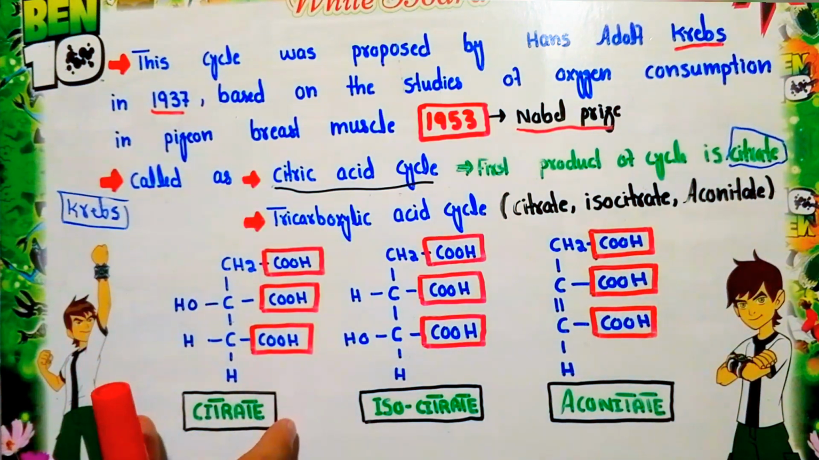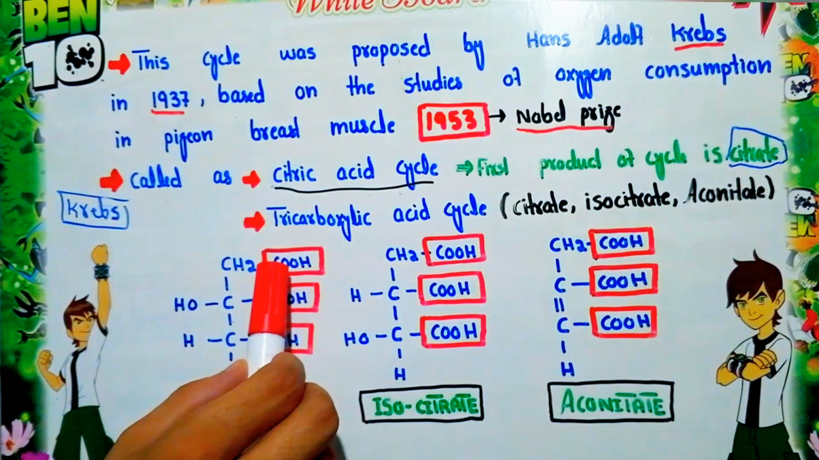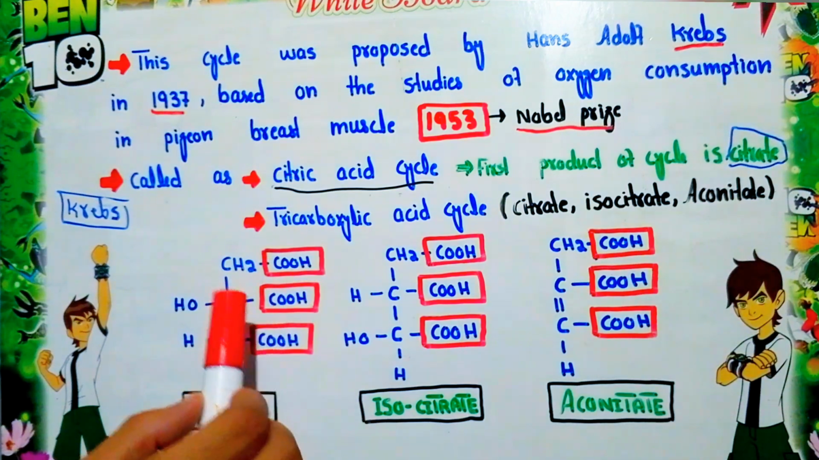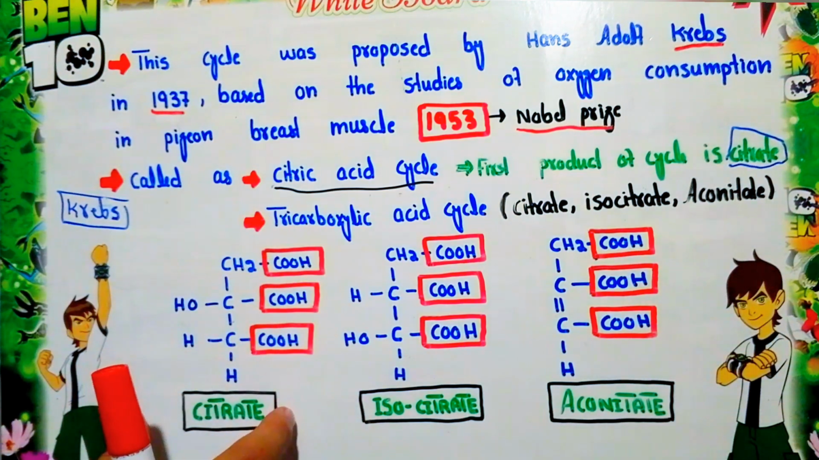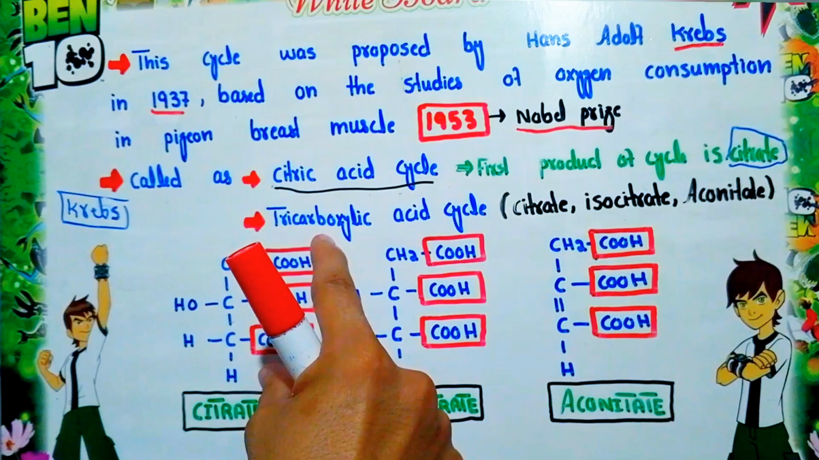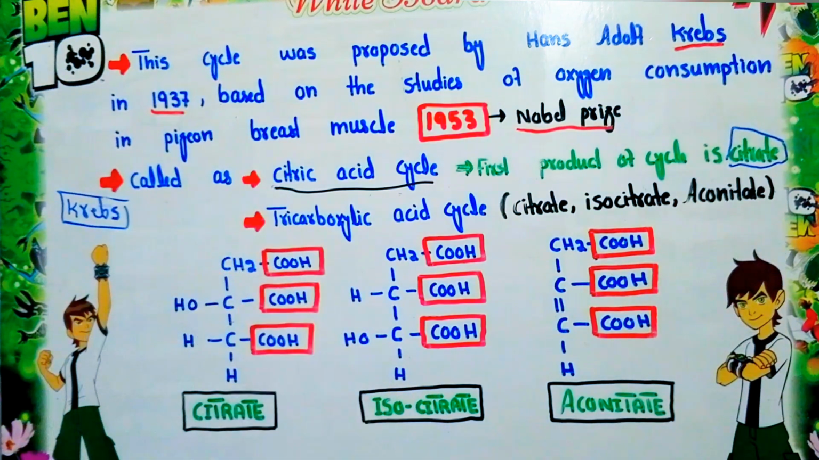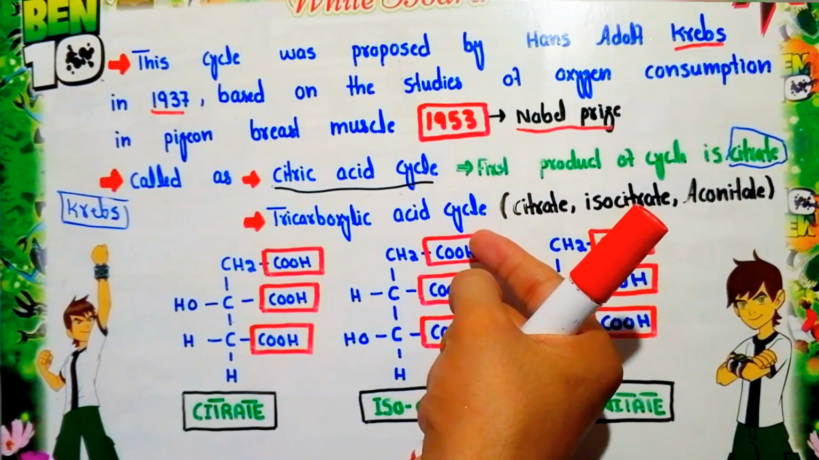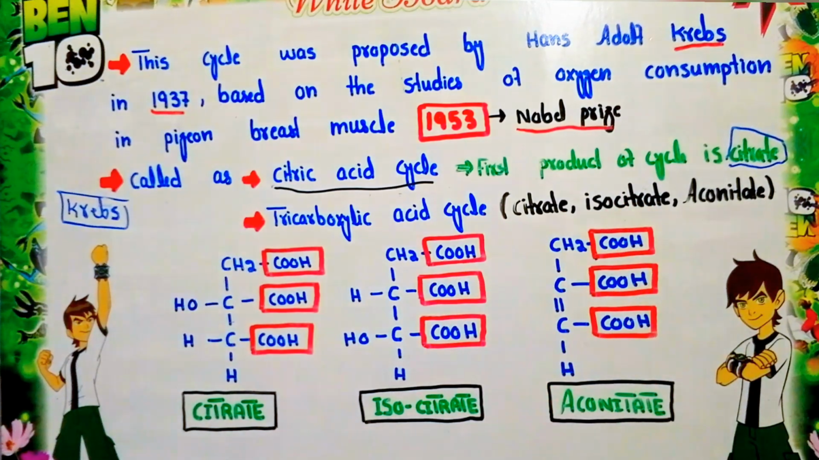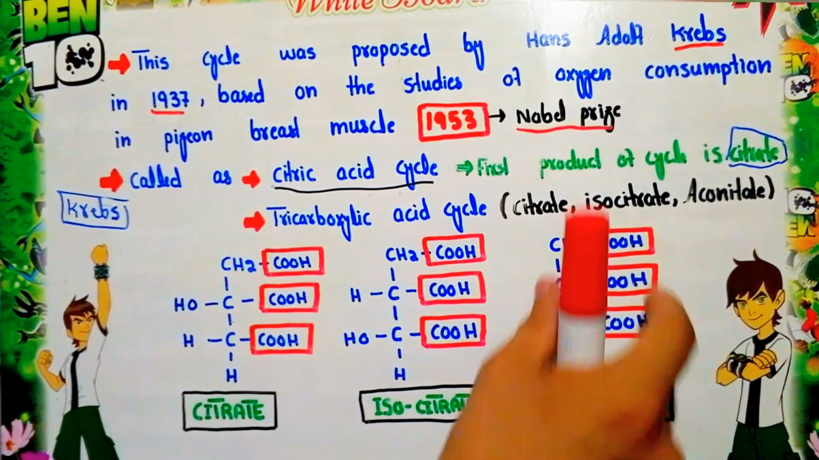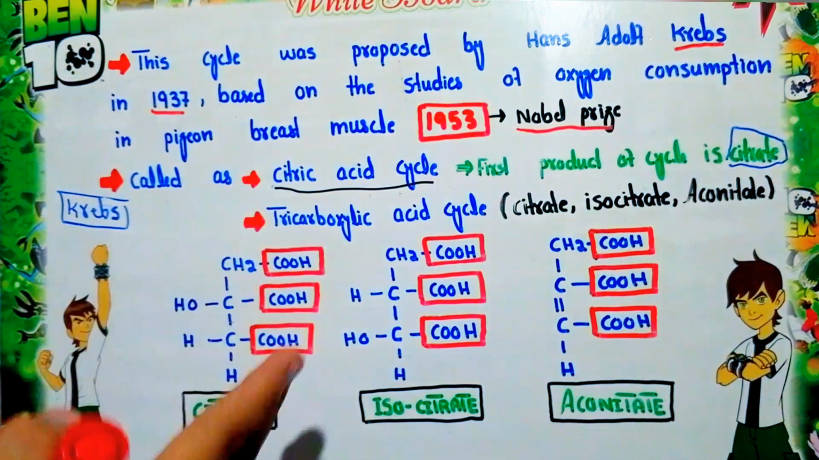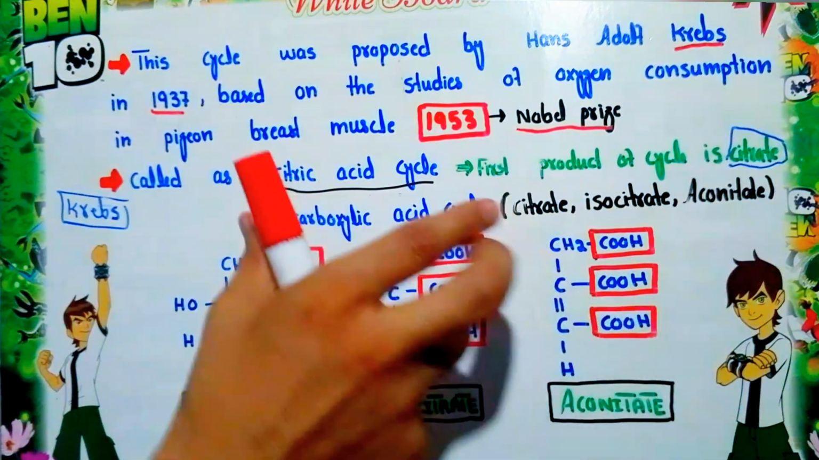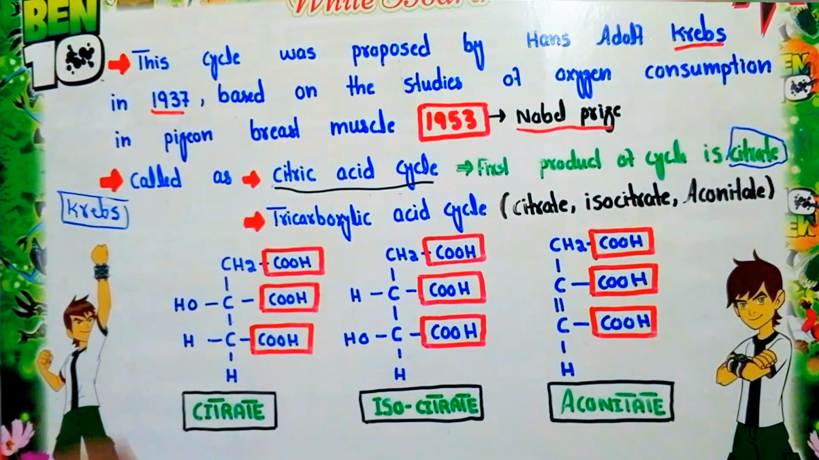So this is the structure of the citrate. You can see here these are actually the carboxylic acid groups. Each of the intermediates will possess three carboxylic acid groups. This is the structure of the isocitrate, which also possesses three carboxylic acid groups, while the aconitate also possesses three carboxylic acid groups. So that's why this cycle is known as the tricarboxylic acid cycle.